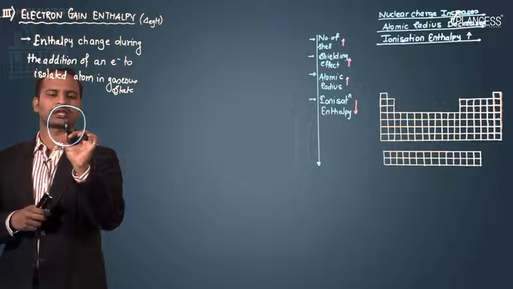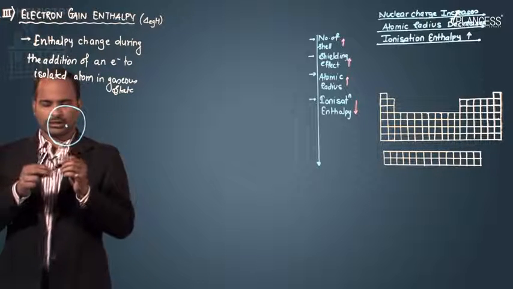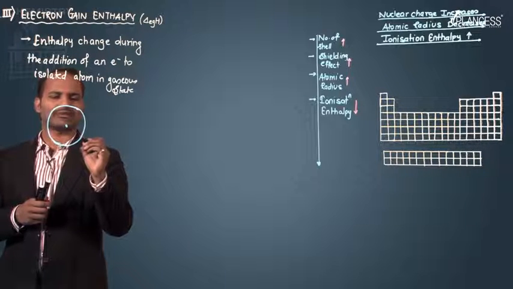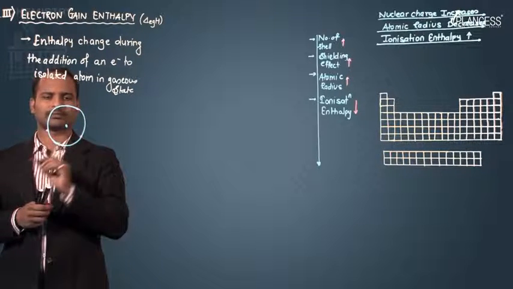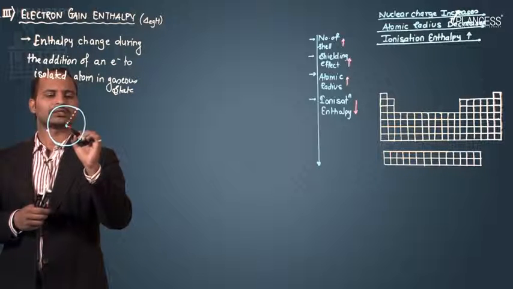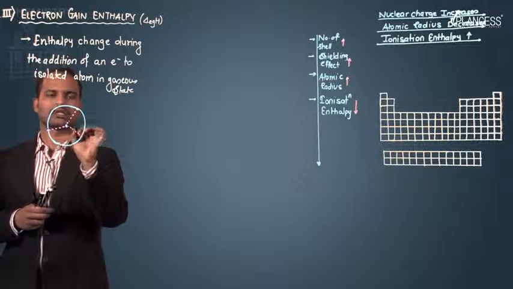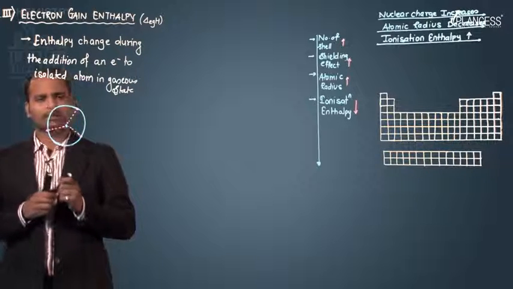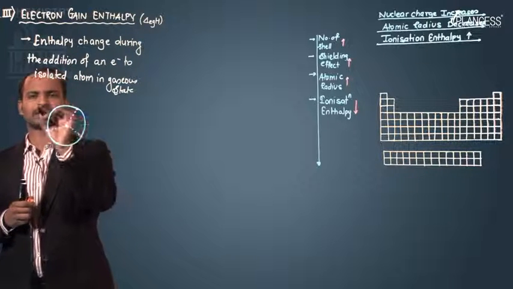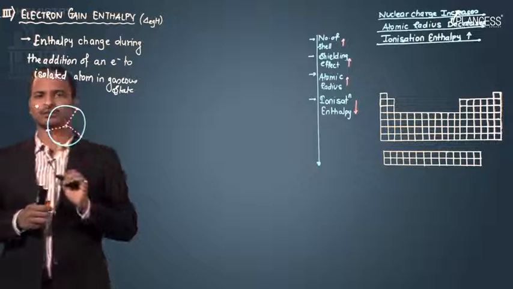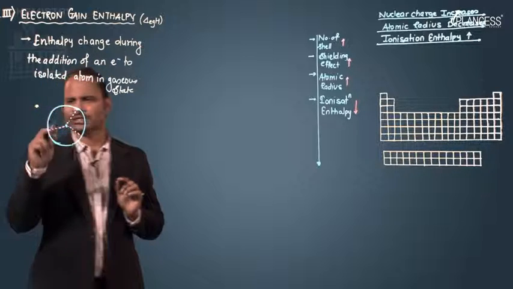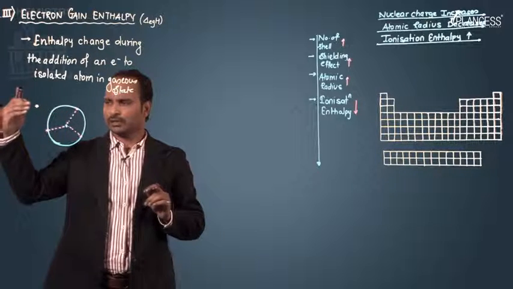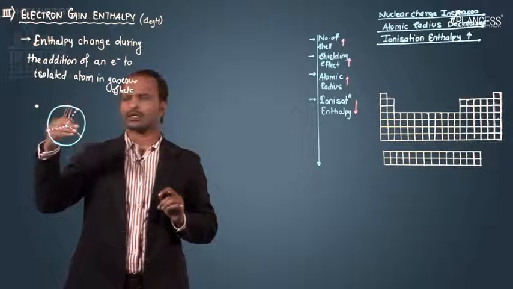This is the nucleus of the atom, and this atom is already having certain electrons in the outermost orbit, and it is already attracting these electrons. This is the electron of the same atom present in the outermost orbit, and there is some electron which is present here. This is the coming electron, that is, this electron is not from the same atom. This is the electron which is coming inside the atom.